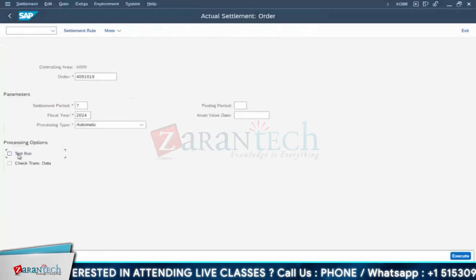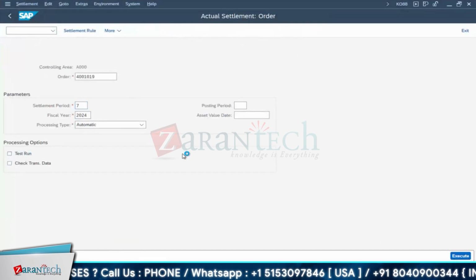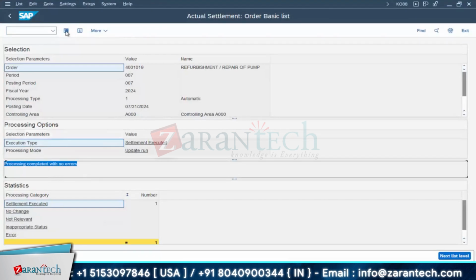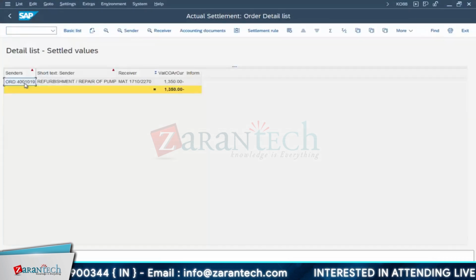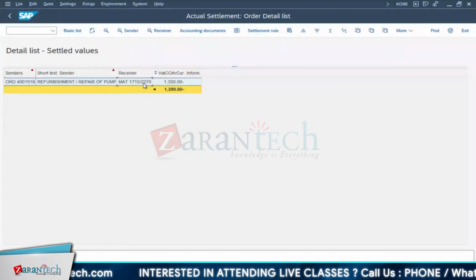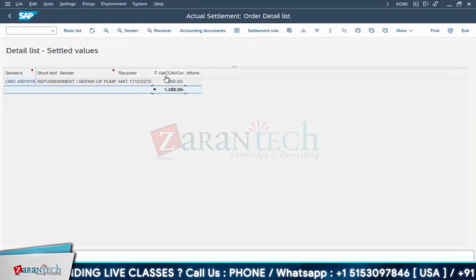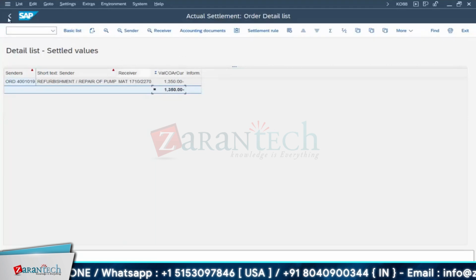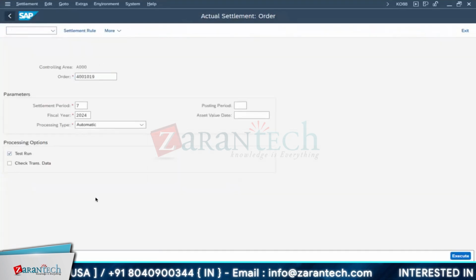So come back now. Go over here. Go for actual settlement. Remove this test run. Maintain the settlement period, everything, order number. Processing time is automatic. So execute. The processing completed with no errors. Go for your details part, detail list. Here your sender is your order. Your receiver is your material. For this plant, this material code, the balance amount was 1350. It got settled back to your material. So come back now. Where can we check this?